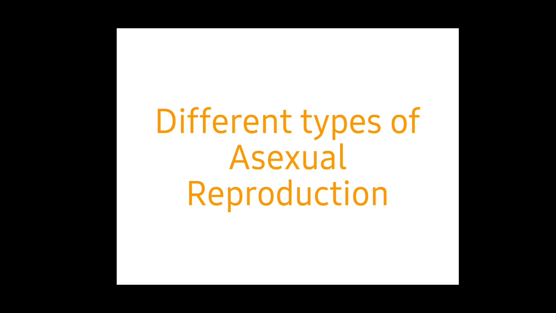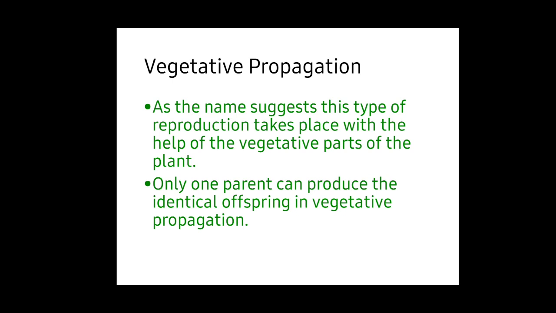Next, different types of asexual reproduction, because in asexual reproduction we have seen that leaves and stems all take part. So let's see that in detail. Vegetative propagation, which means the reproduction occurs by the vegetative parts. As the name suggests, this type of reproduction takes place with the help of vegetative parts of a plant. Only one parent can produce the identical offspring in vegetative propagation.